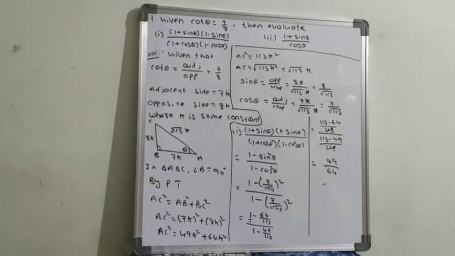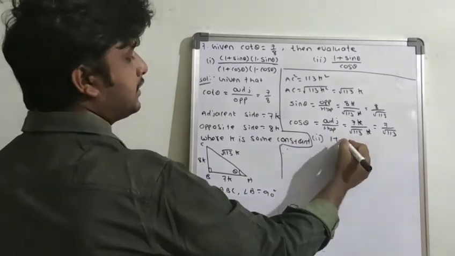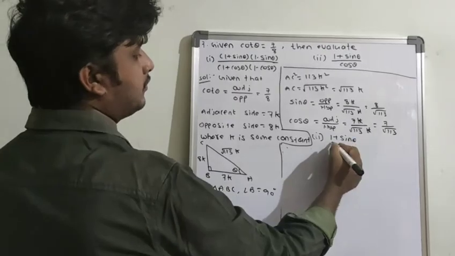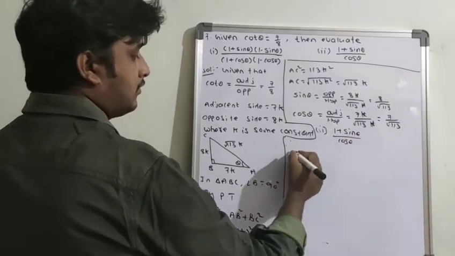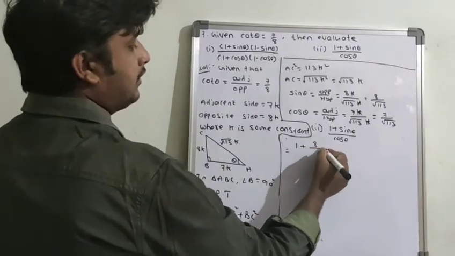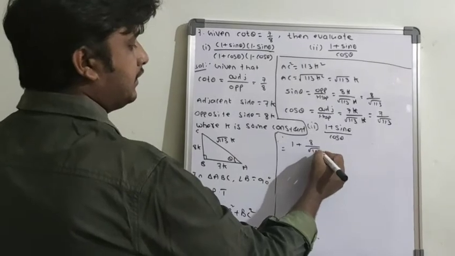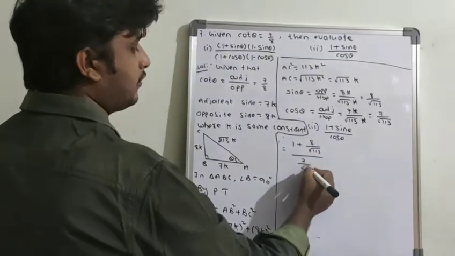The second bit. What is the second bit? 1 plus sin theta by cos theta. So from this, 1 plus sin theta, 8 by under root of 113, by this, 7 by under root of 113.